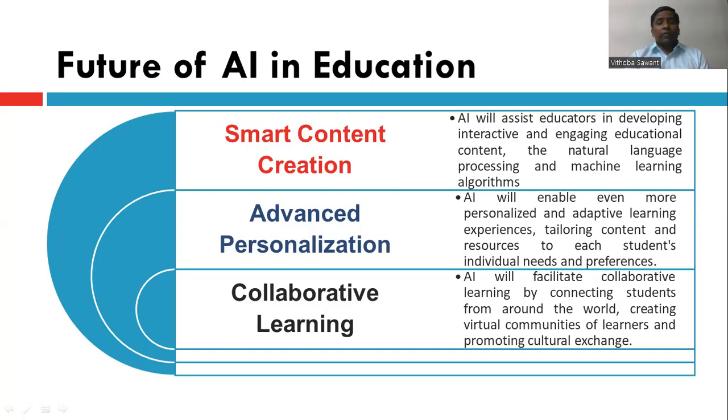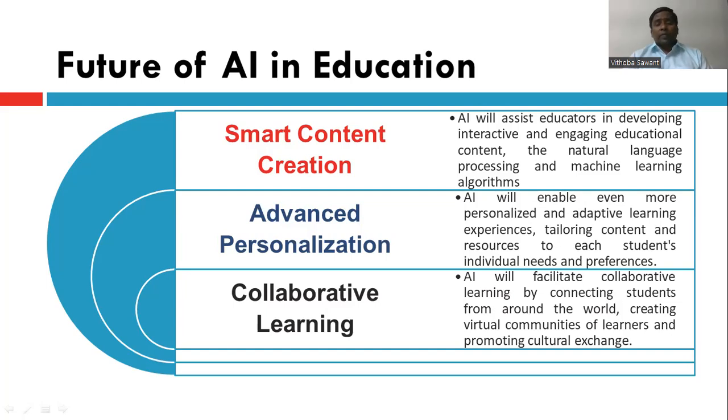Each student is unique, and in the way they prefer and need to learn about any content, this is very important. So they are getting the information tailored in a very simple and easy way. So advanced personalization is happening in the future through artificial intelligence.